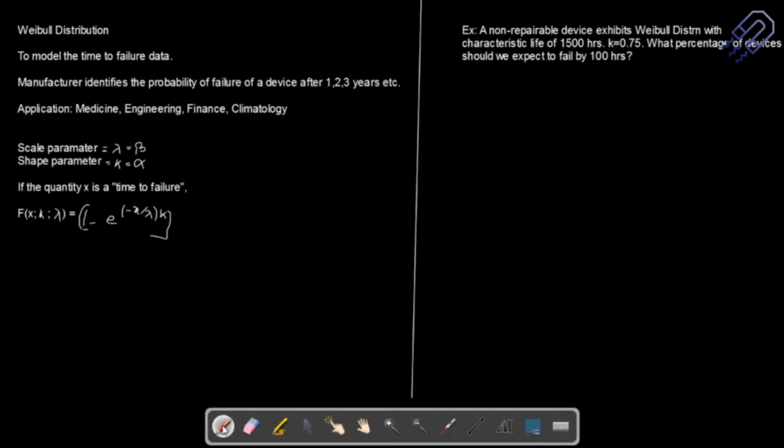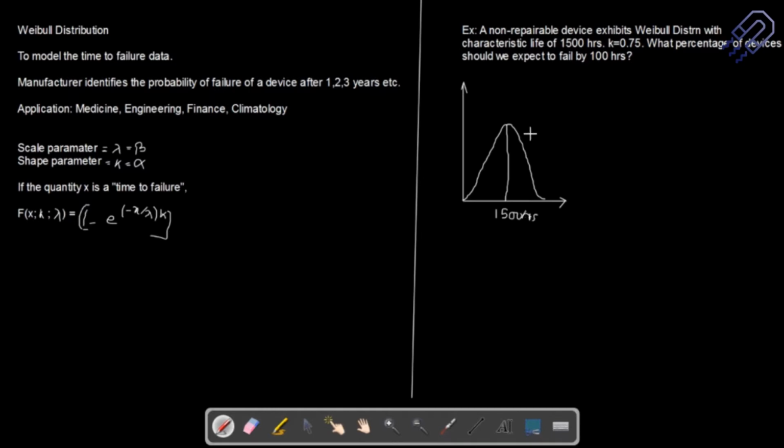if you actually want to plot a graph, what happens is you can have a distribution curve. Okay, and it will look like a normal distribution curve, but then you have to understand the importance of this curve here. That means the device starts working and it keeps on going till 1500 hours, and then the chances of failure are there. So this particular part can be considered to be 1500 hours.